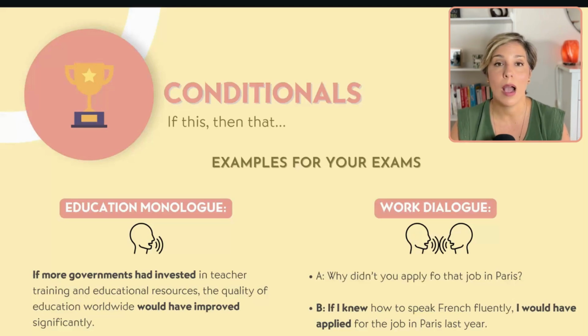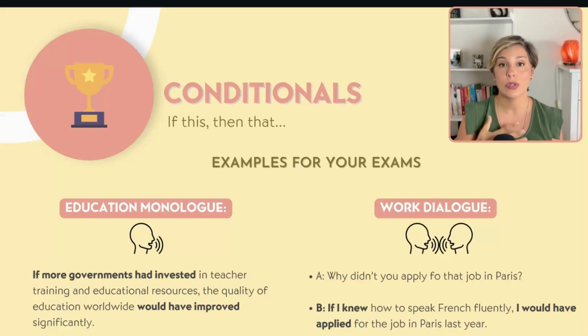Imagine you are having a work dialogue and you have to discuss and answer questions with your classmate, and perhaps he asked you, why didn't you apply for that job in Paris? Well, if I knew how to speak French fluently, I would have applied for the job in Paris last year. So you have a combination of the two.